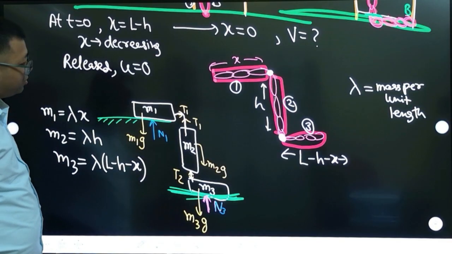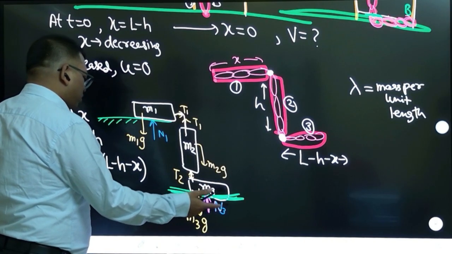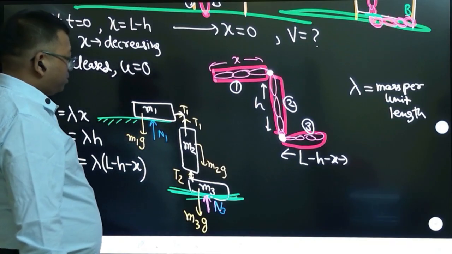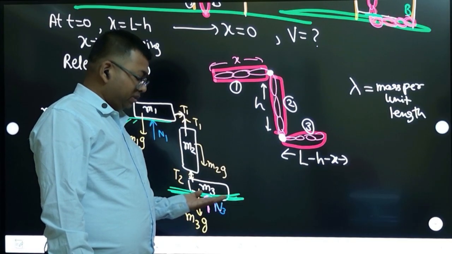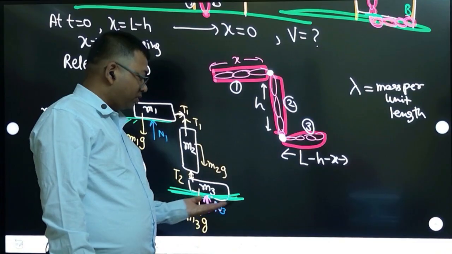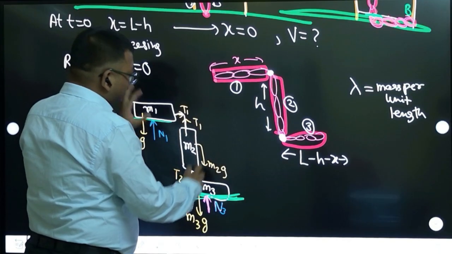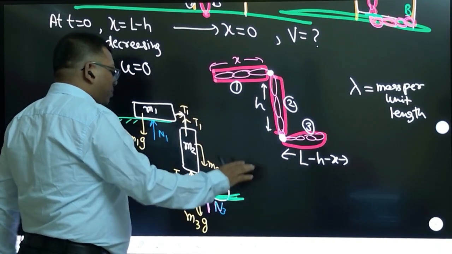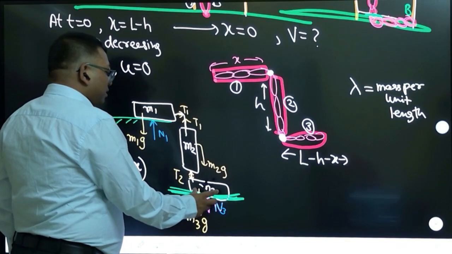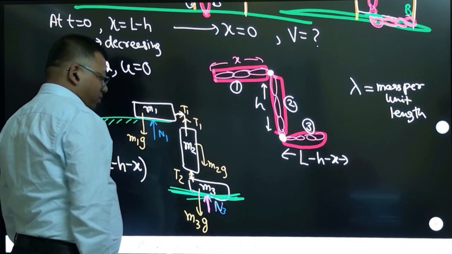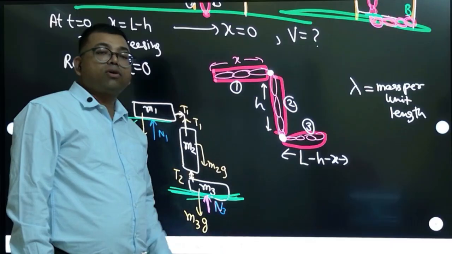Now, let us study individual bodies. Note that this portion which has come on the ground should not be moving. It is just depositing on the ground. It is not moving. What part is moving is the second part, and the first part is connected. Although all parts are connected, the first and second parts are more connected. The third part is getting deposited on the ground. But all three parts are connected. It is not that the chain is breaking after falling on the ground.